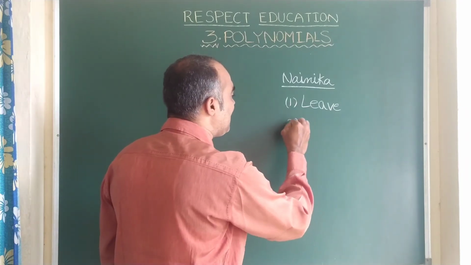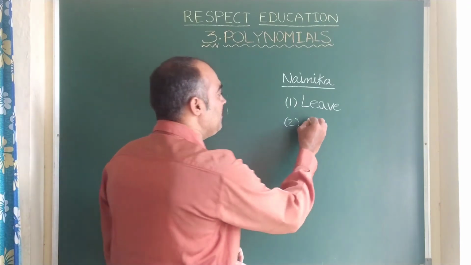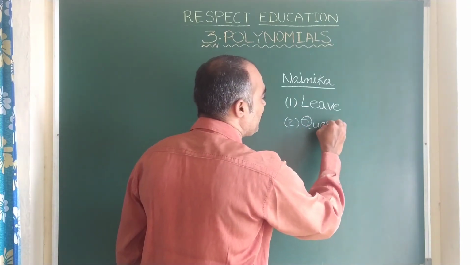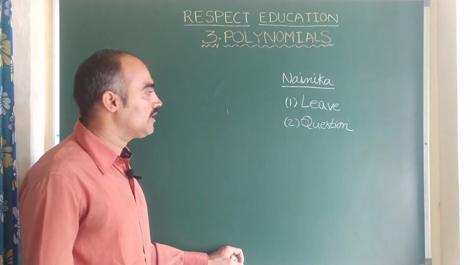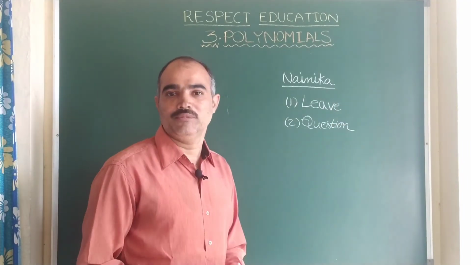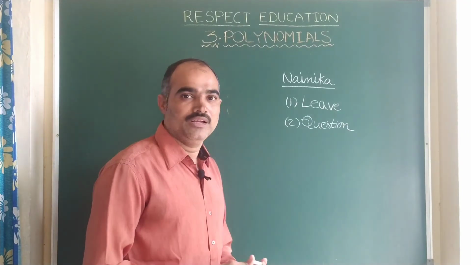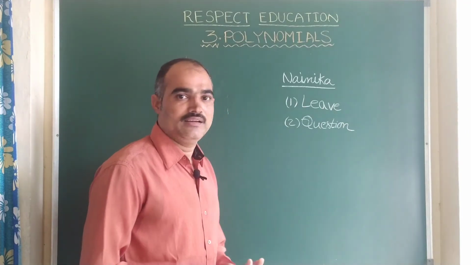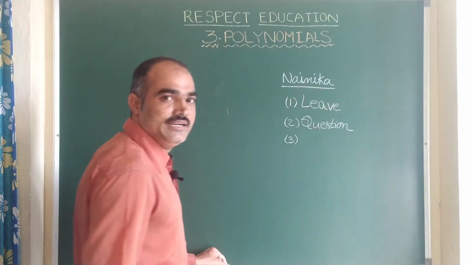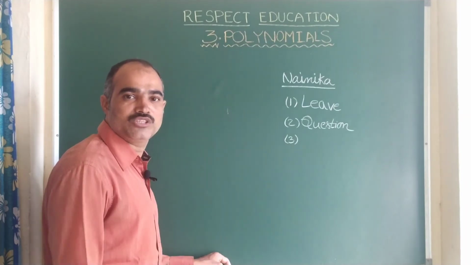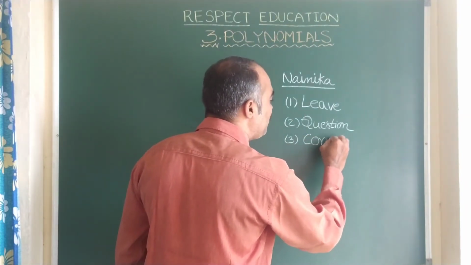Second time again she committed the mistake. Then we question her, what happened to you nowadays? You are such a girl, you should not commit a mistake. Why did you commit a mistake? What goes wrong with you? So we question her. Again, unfortunately, she committed the mistake third time also. Then this is the time where we need to correct her.